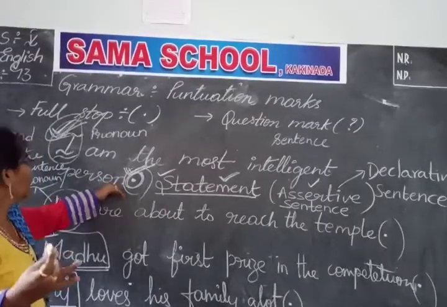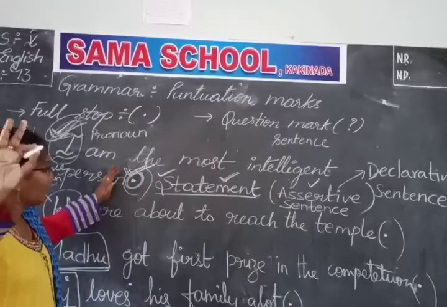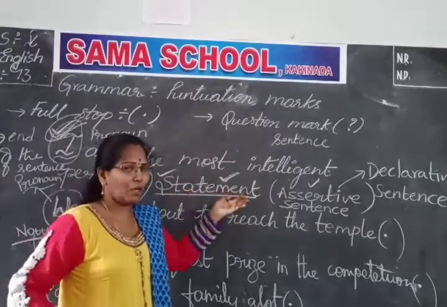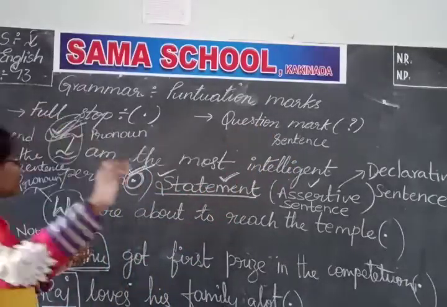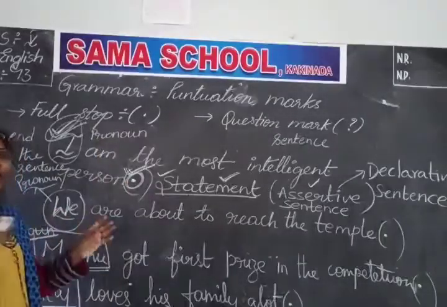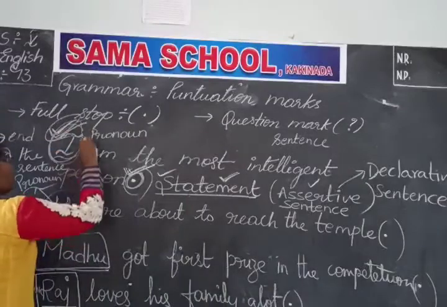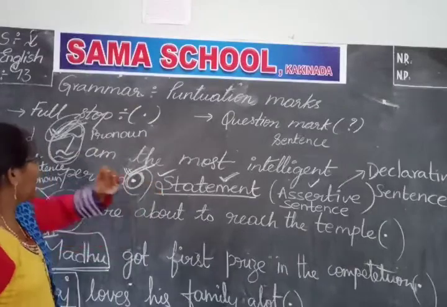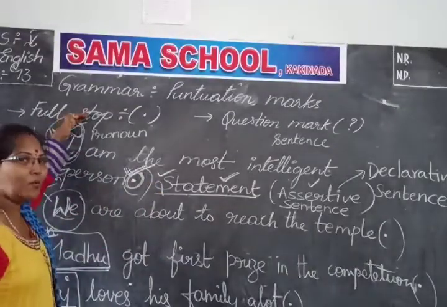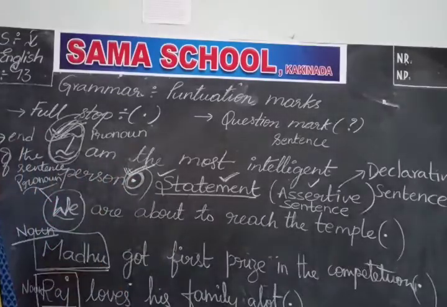Any doubts, children? First thing is you have to read the sentence. If it is giving some information, then definitely it is a statement, you can call it a statement or assertive or declarative sentence. So, if you are able to understand that, you can simply put a full stop. Still you are not able to understand? Then what you have to do? You have to observe the first word of the sentence, whether it is a noun or a pronoun. If it is a noun, we have to put a full stop. If it is a pronoun, then also you should place a full stop. Clear? Any doubts? Hope so.